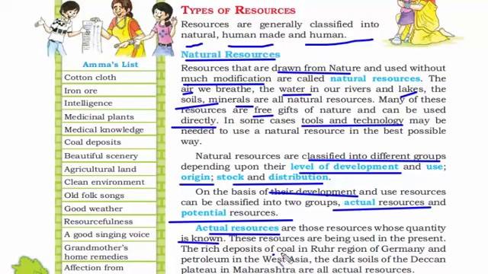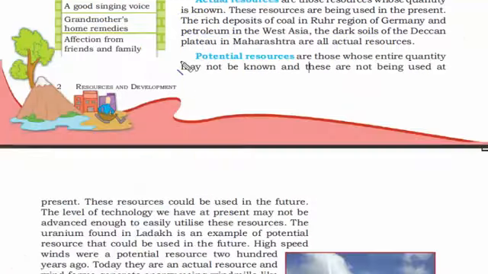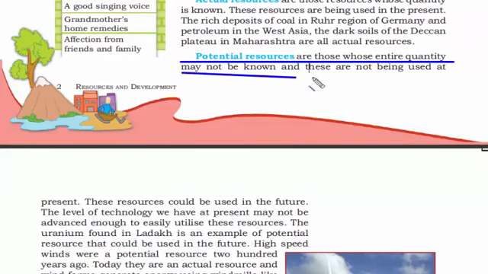Some of the examples are coal, petroleum, dark soil. These are something that we know and we can figure out. And on the other hand, potential resources are those whose entire quantity may not be known, but these are not being used at present. One of the reasons they are called potential resources is because we don't have the advanced technology to use a particular resource in its full-fledged manner. There are still a lot of things that need to be discovered, reused, but we just don't have the infrastructure at this point.